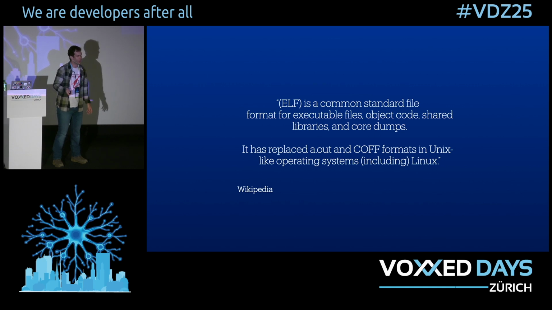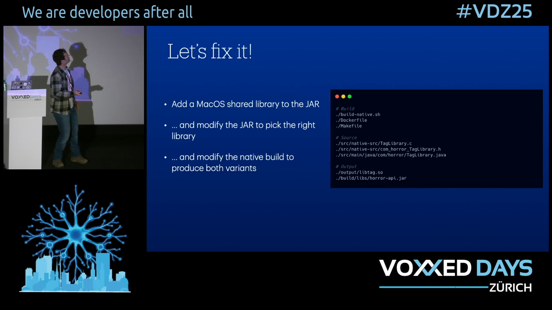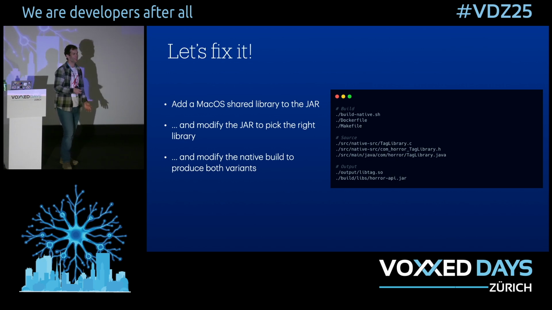So we'll let that one slide and we'll go on to trying and fixing this thing so it actually works for us. And on the right, we have the different files that are involved in the thing so far. We can see that we have taglibrary.java, which is going to be the Java wrapper for the native component, taglibrary.c, which is going to be the native component, a bit of build stuff, and then the output files at the bottom. So the actual Linux library and the jar that we want to package it all up into.